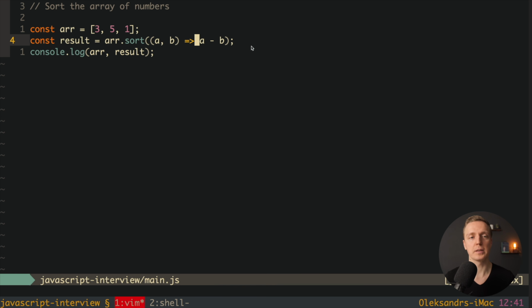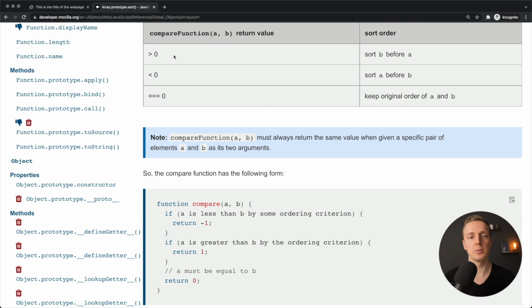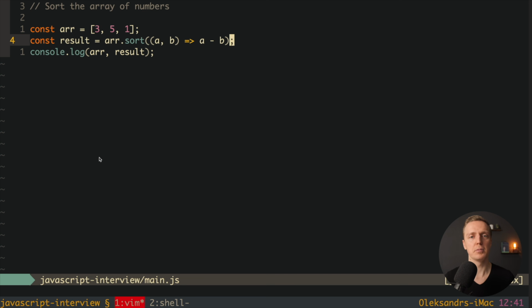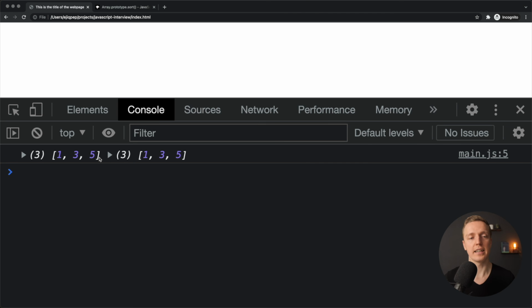Why is that? Because we have here 2 numbers, for example 3 minus 5. In this case it will be less than 0, and then we will have this condition: sort a before b. Let's check this out. I'm reloading the page. We are getting 1, 3, 5 as previously. If we write here b minus a, then it will be sorted in the other direction.